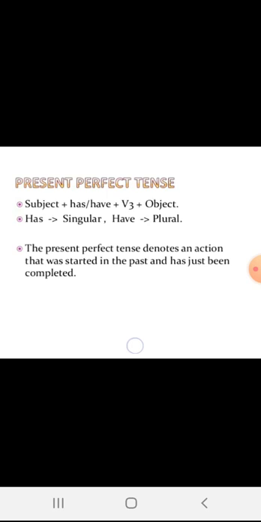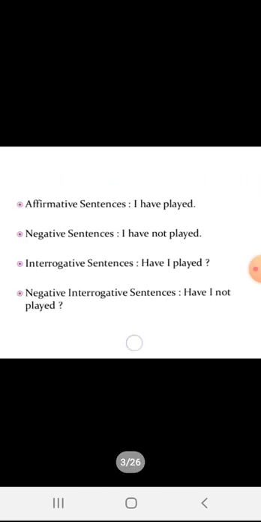Clear? That means the action began in the past. She started her homework in the past, but she has completed it now. She has just completed now. How will you convert a present perfect sentence into negative and interrogative? Here also the helping verb is there. You simply add not. I have played, I have not played. The interrogative form will be have I played with a question mark.